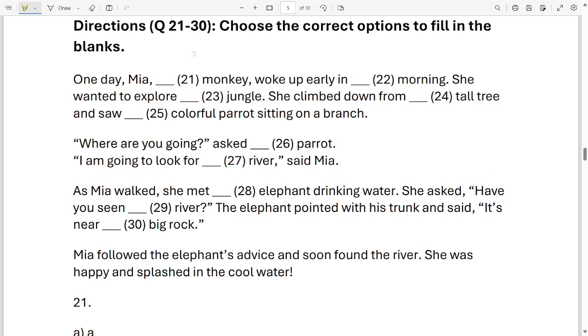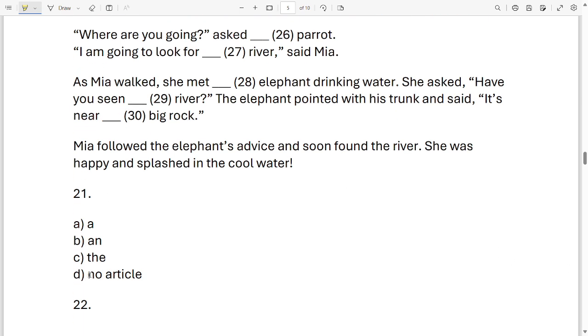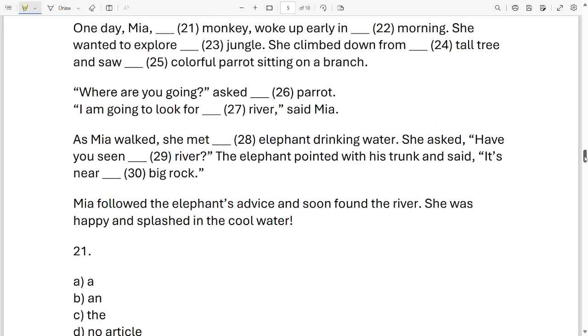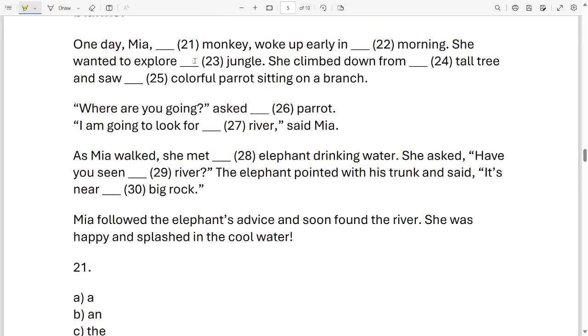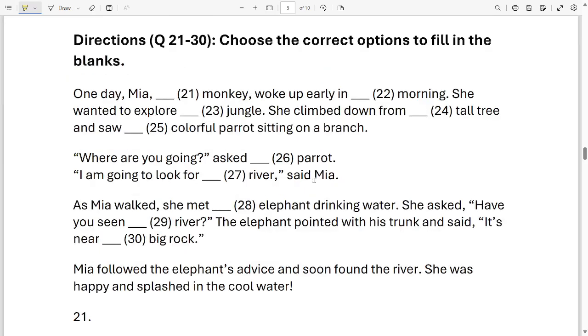Next question. From 21 to 30, choose the correct option to fill in the blank. Now I'll tell you what you have to do in this. A small passage is given, and you can see these blank spaces are also given in this passage, and also they are numbered. In every blank space there is a number. 21, 22 till 30 we have numbers. For each number you have been given 4 options over here. Look at these. These are the 4 options which you have been given for each number. Now you have to read the sentence, and then you have to put the correct word. For 21, see, you have to select the word from here, these 4 options, and you have to put it over here. So let's get started.